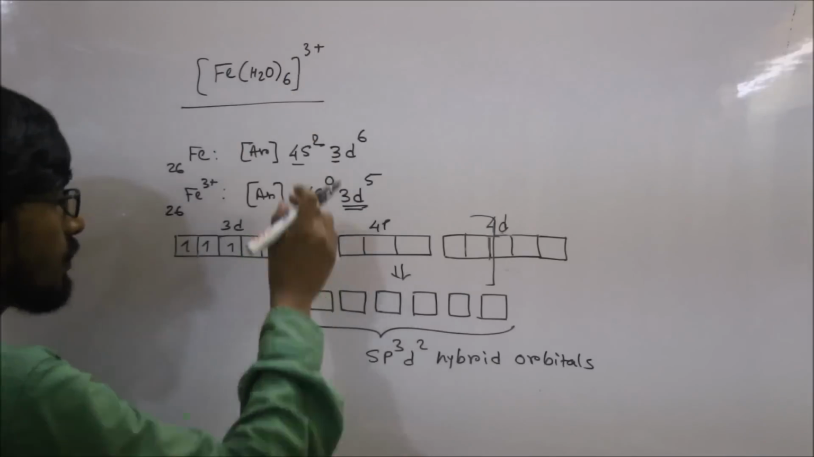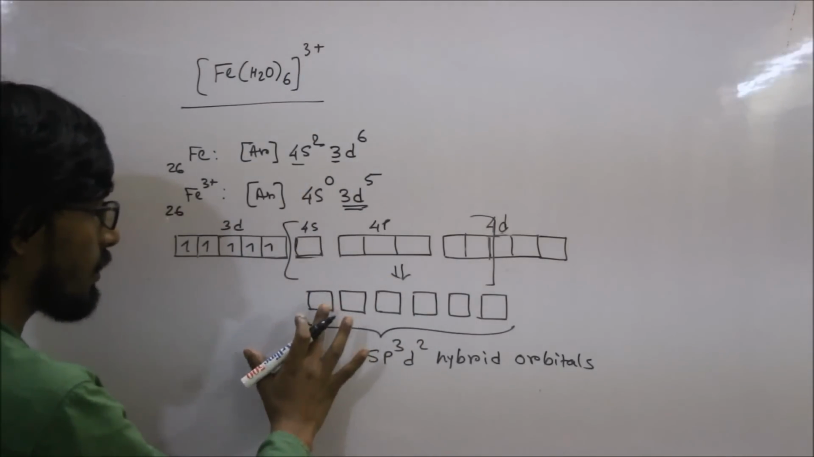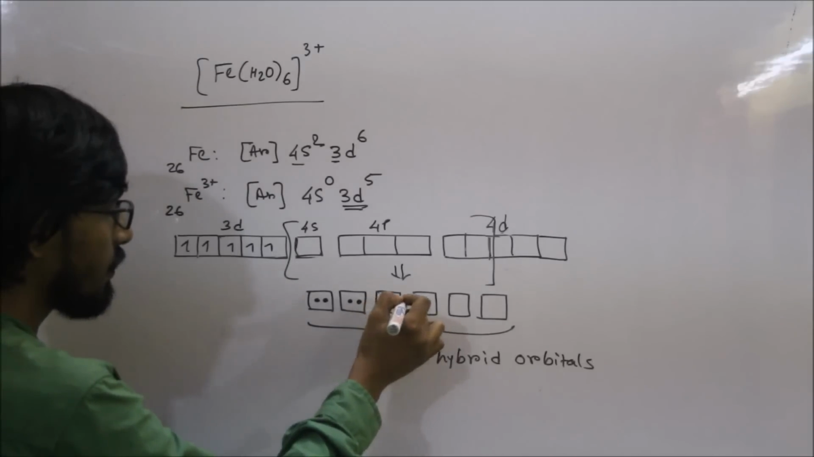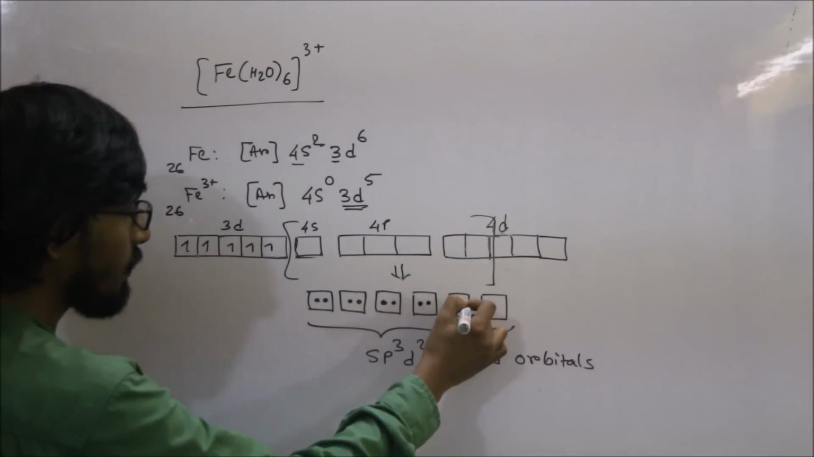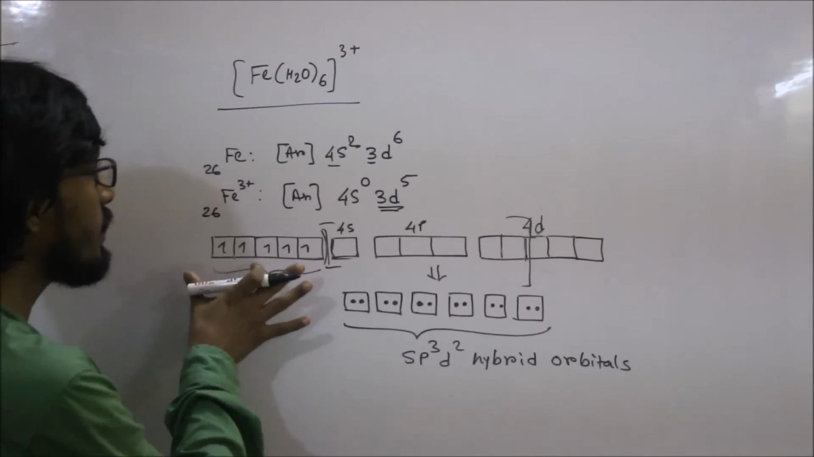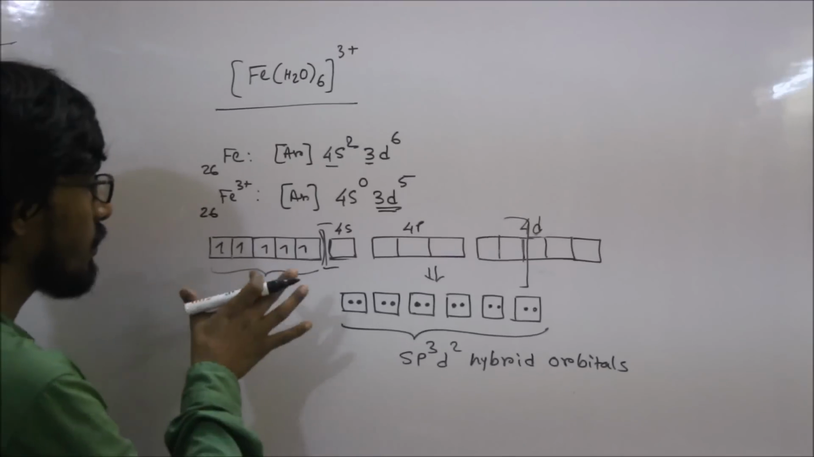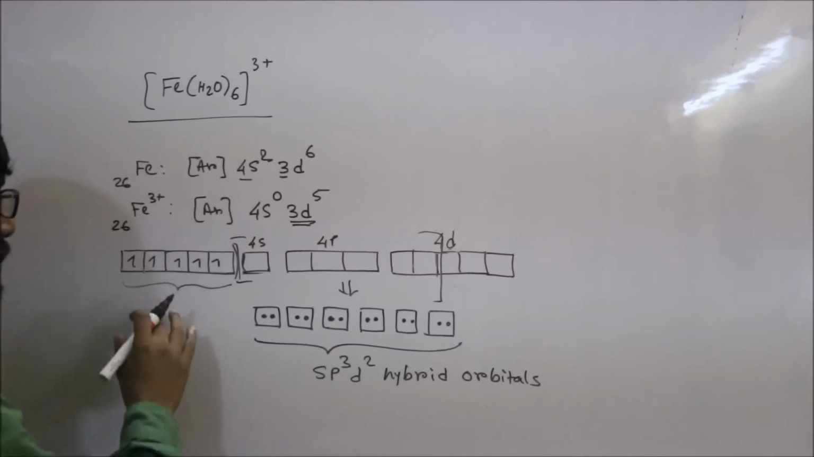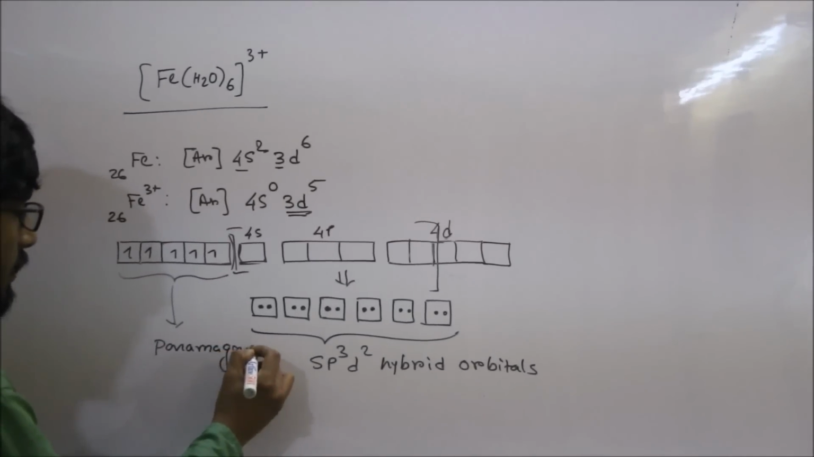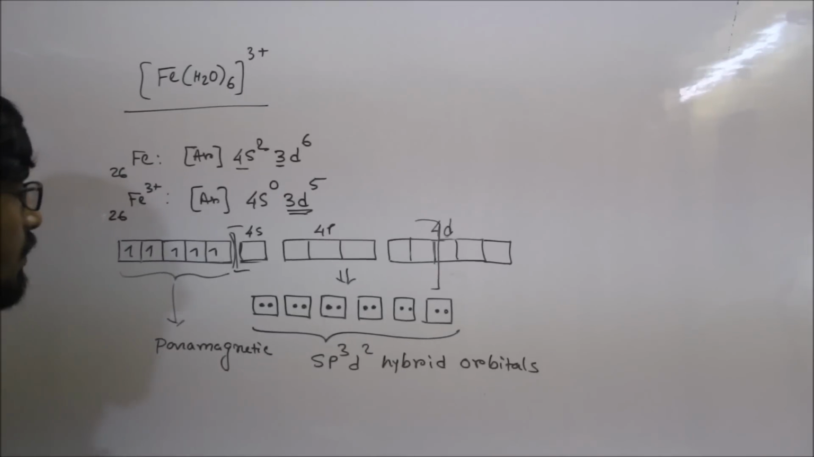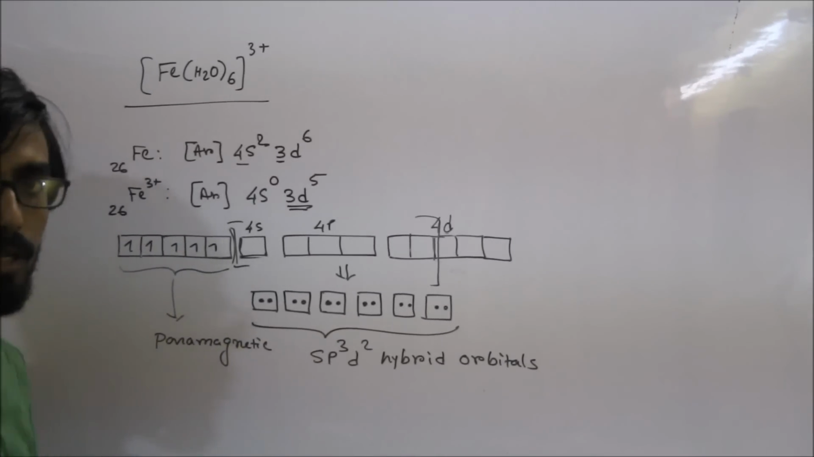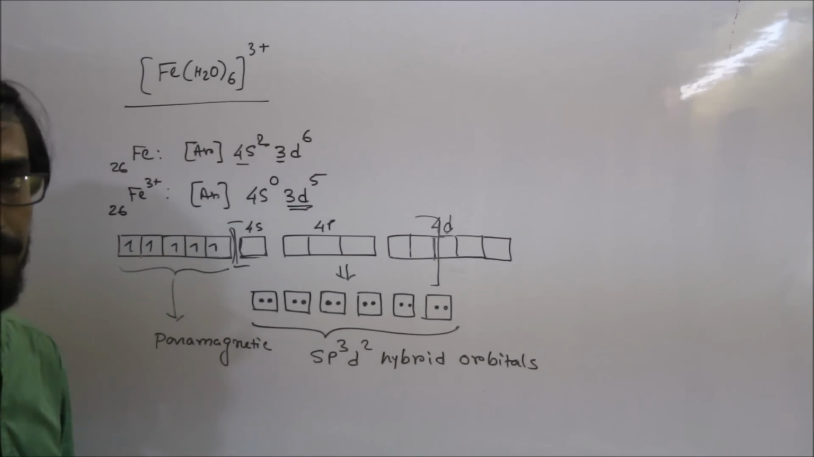Now water molecules can donate their lone pair of electrons in these orbitals. These are the electron pairs of water molecules. Now here 6 unpaired electrons are present in this complex. So this complex will be paramagnetic in nature. When in a complex there is no unpaired electron, the compound will be diamagnetic.